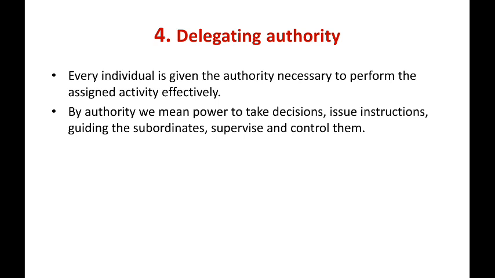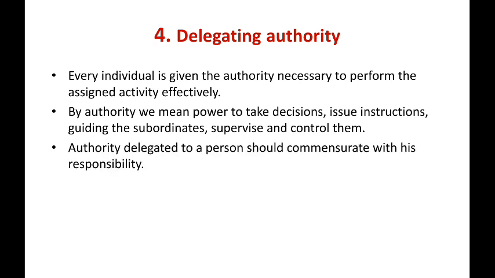This is a very important statement here. Authority delegated to a person should commensurate with his responsibility. Means as authority comes to the person, it also comes with responsibility. There must be some responsibility after delegating that authority.